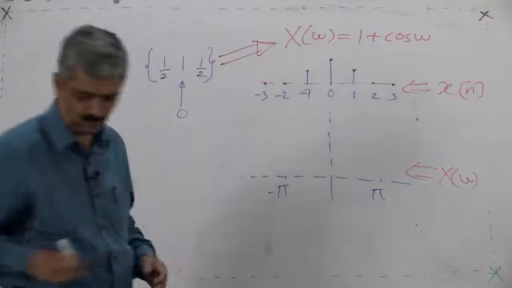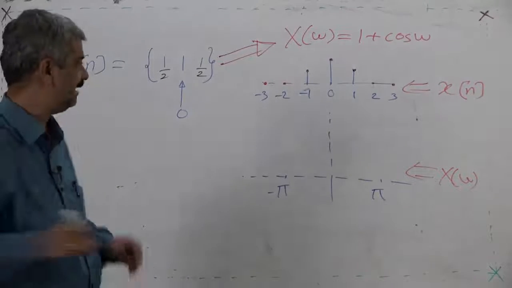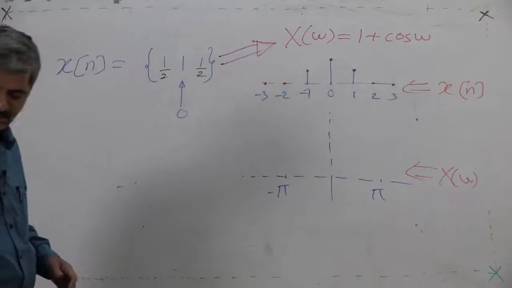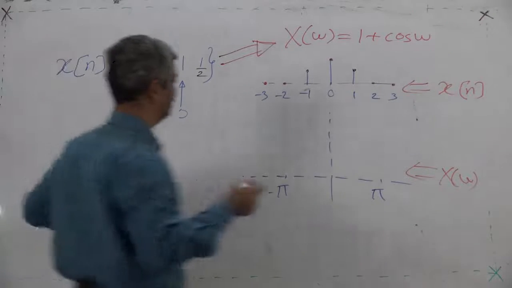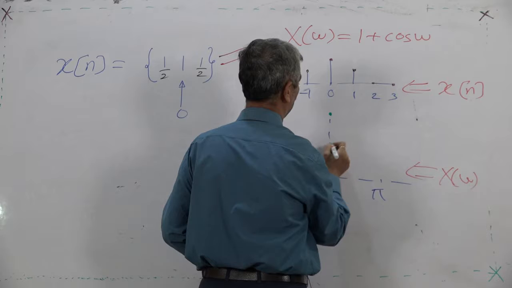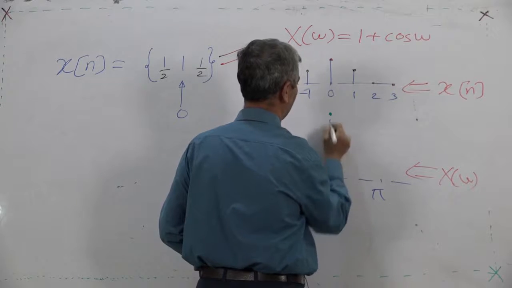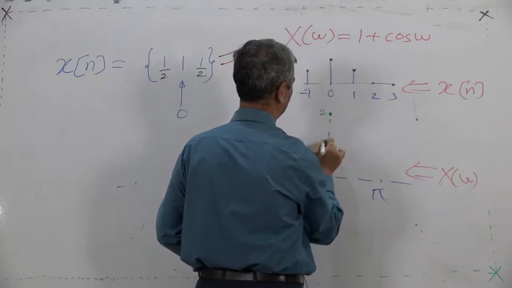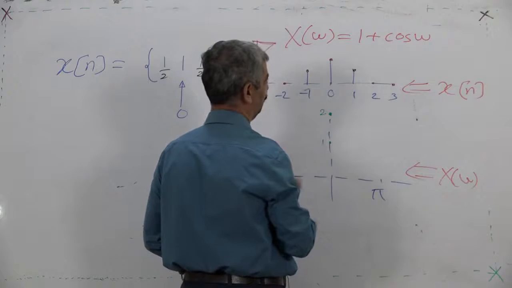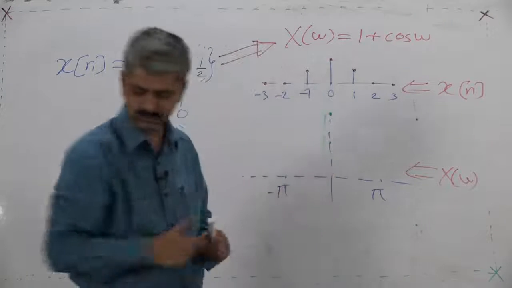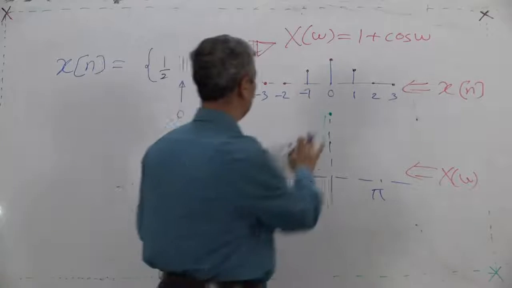So at omega equal to 0, what is X of omega? 1 plus cos omega. At omega equal to 0, cos omega is 1, so 1 plus cos omega is 2.